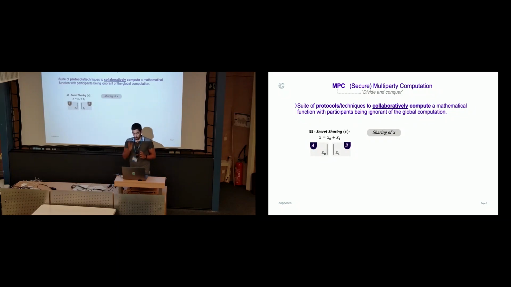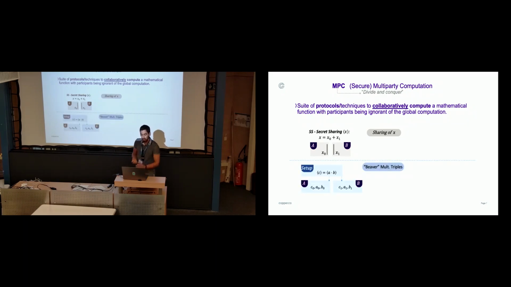Going a bit more into secret sharing, and in the 2PC scenario, just to get our ideas very clear in mind, we have Alice and Bob splitting a secret that is secret shared between them into shares x0 and x1. And we know of the technique that is called Beaver multiplication triples from a seminal work more than 20 years ago that allows you to generate correlated randomness in a setup phase such that you have the secret shared value C equals the multiplication of the secret shared values A and B.